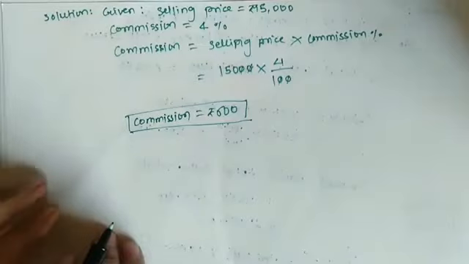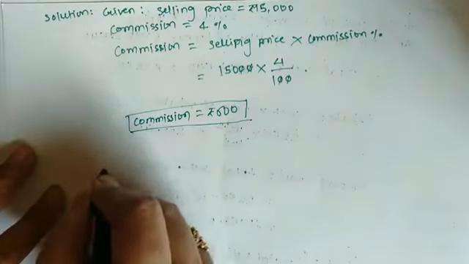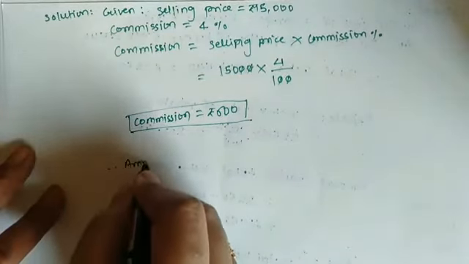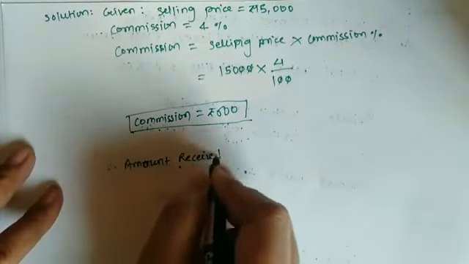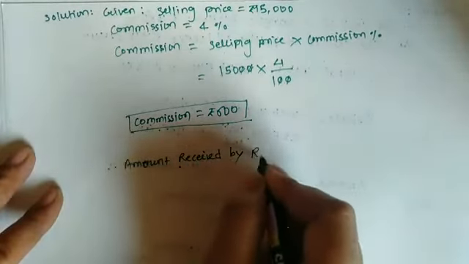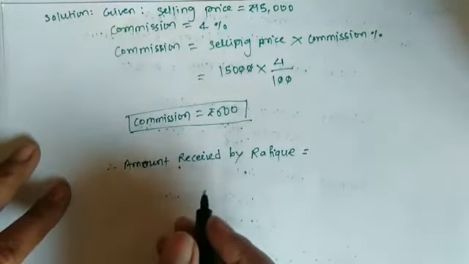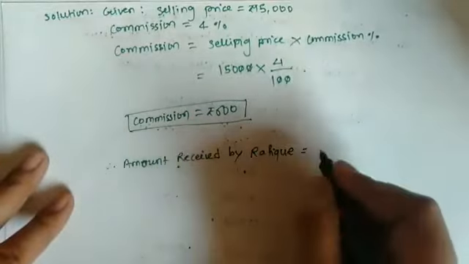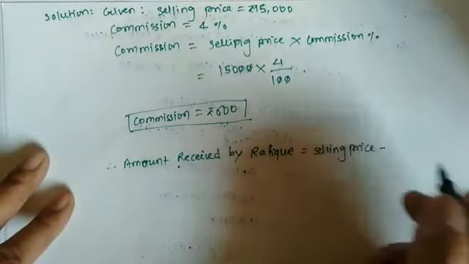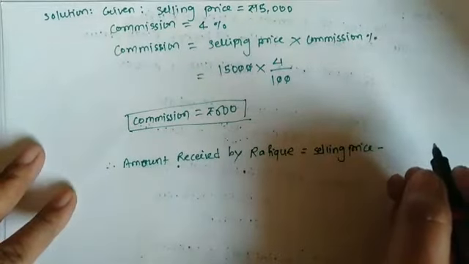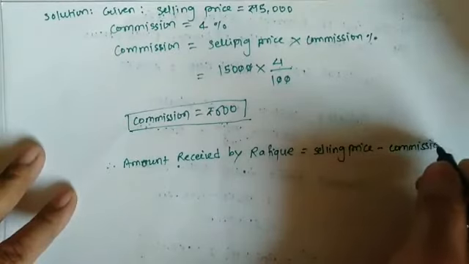Now see the question: how much amount is received by Rafiq. So therefore amount received by Rafiq is equal to selling price minus commission.